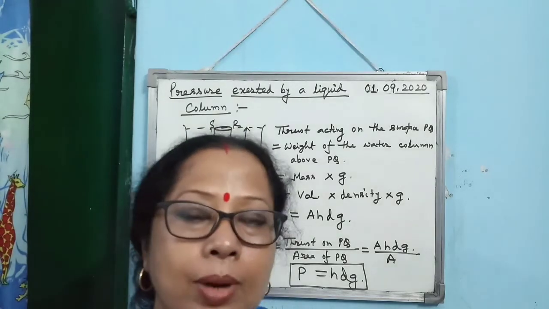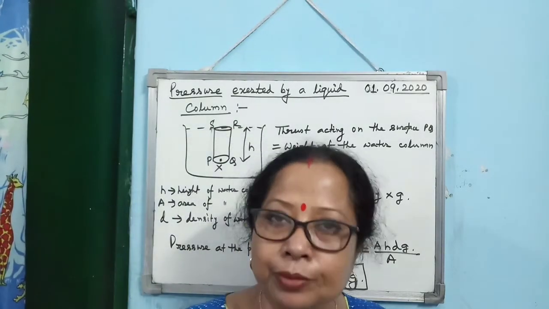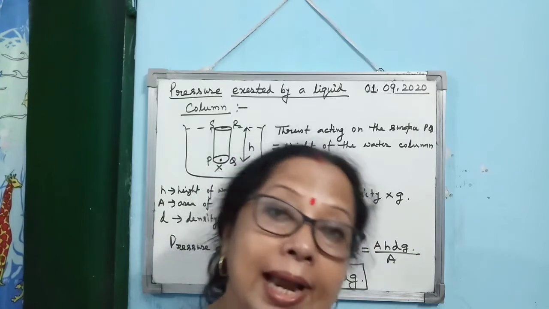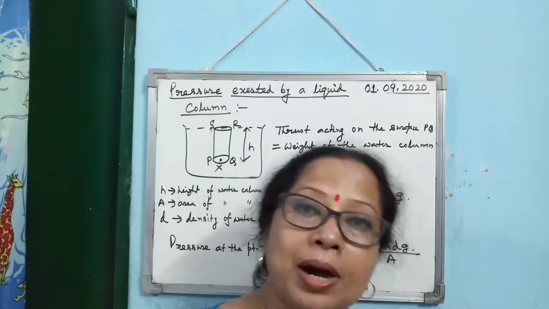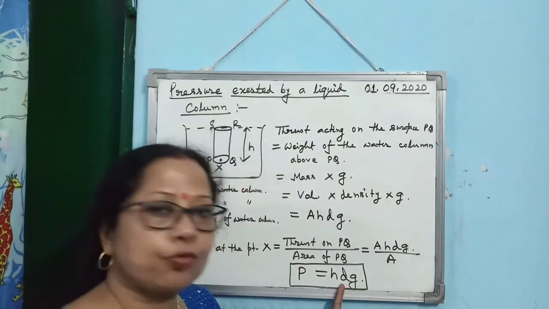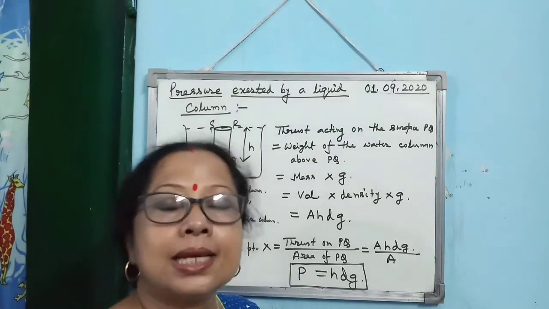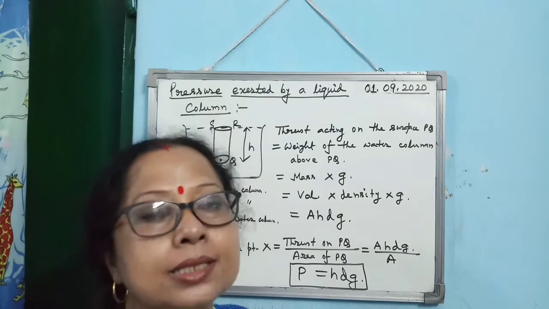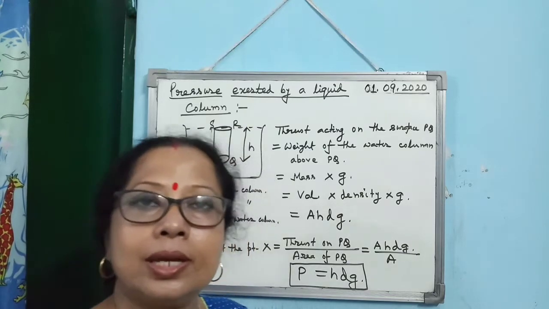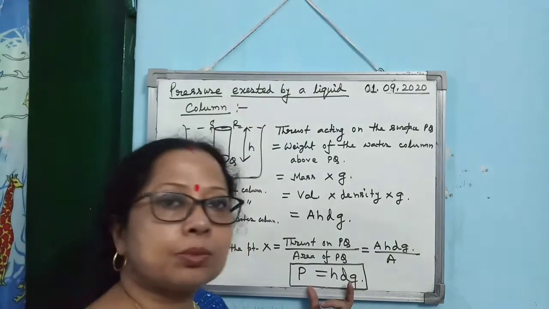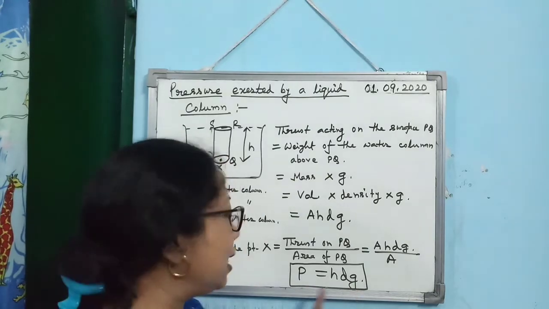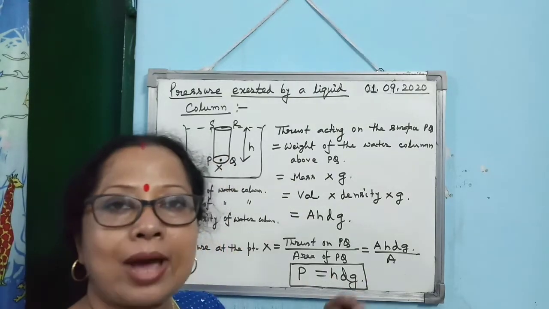What is H? I said depth of the point or height of the liquid column above the point. D stands for density of the liquid and small g is acceleration due to gravity. So from this it is clear that pressure depends on three factors.